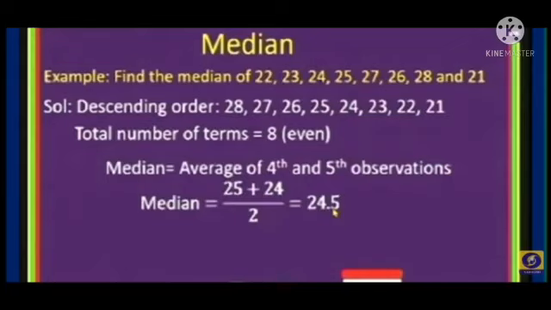So 8 is an even number, and the total number of terms is 8. What is the formula for an even number? N by 2 and n by 2 plus 1, that is, median equals the average of the 4th and 5th observations. What is the 4th observation? 25. What is the 5th observation? 24. 25 plus 24 by 2. The total is 49 by 2, and 49 by 2 equals 24.5. Therefore median equals 24.5.